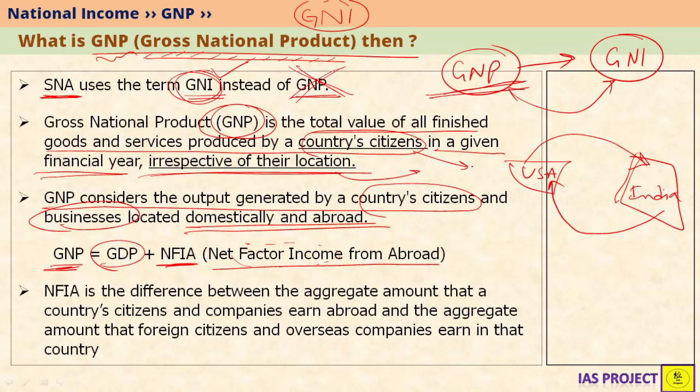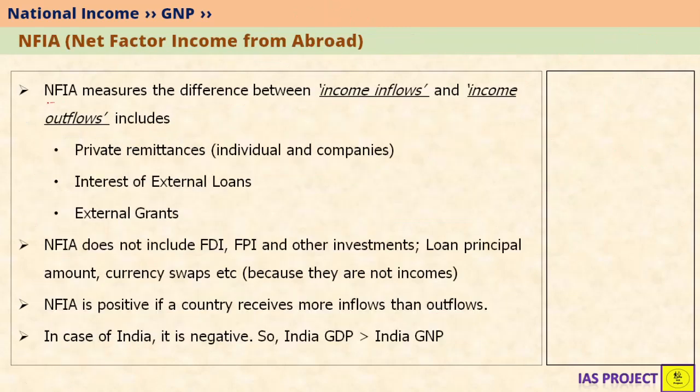So net factor income from abroad is nothing but this minus this. NFIA is the difference between the aggregate amount that a country's citizens and companies earn abroad and the aggregate amount that foreign citizens and overseas companies earn in that country. So the difference between 1 and 2 is nothing but NFIA. So NFIA basically measures the difference between income inflows and income outflows, that is 1 and 2, as we have seen in the previous video.